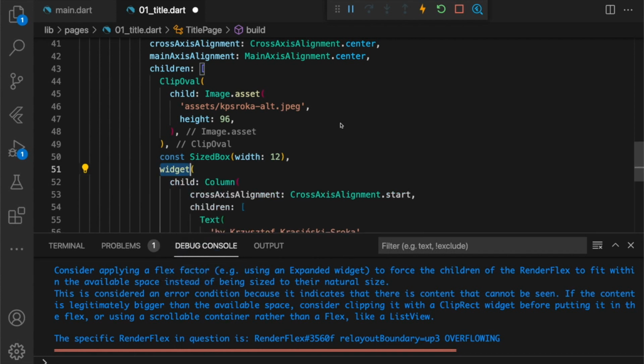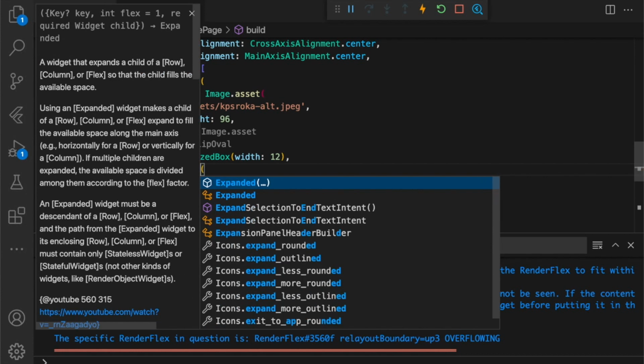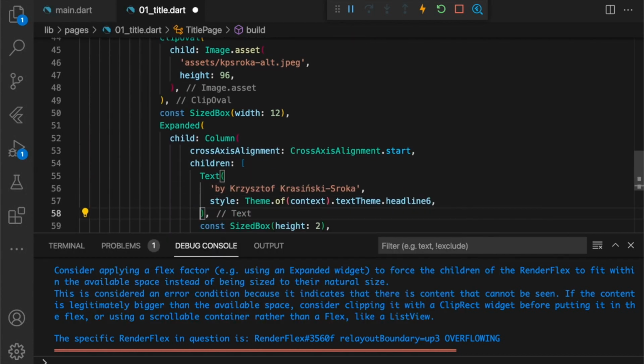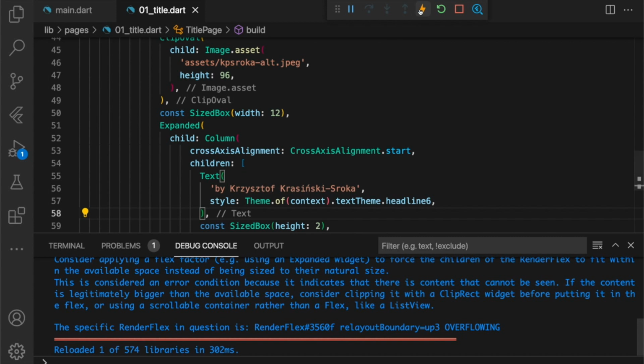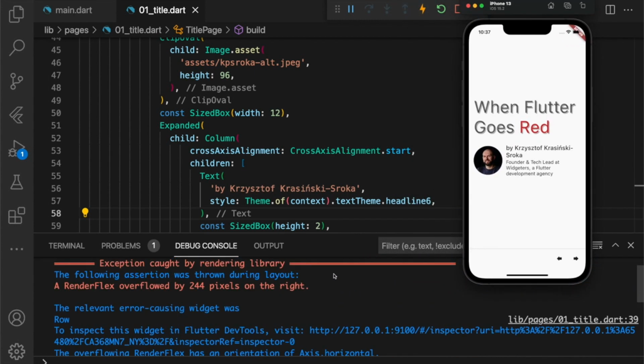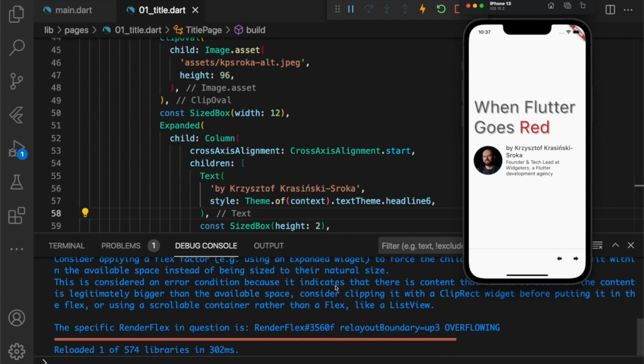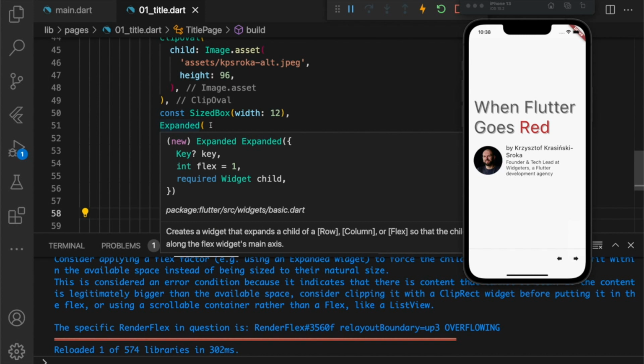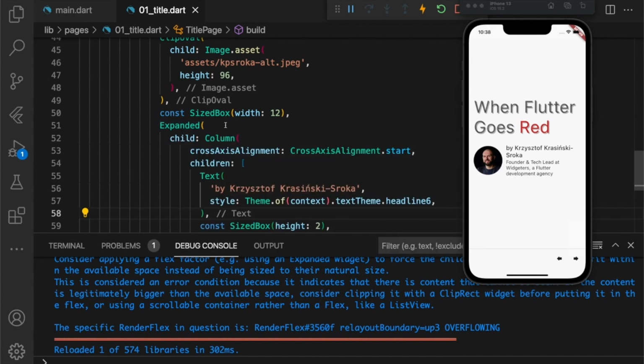Wrap with widget, expanded. Let's see what happens now. Well, the application looks okay, although I still have some problem here, I think. No. Okay. No, I don't. Reloaded one of the 574 libraries, and that's it. That's how the application looks now. And yeah, the suggestion that the Flutter SDK said was actually correct.